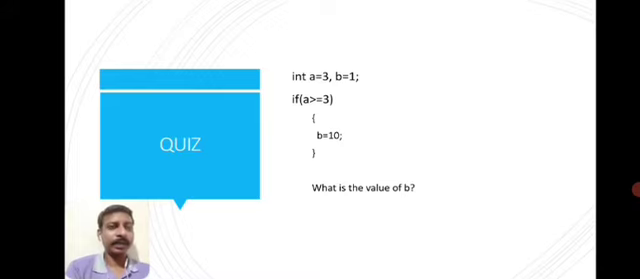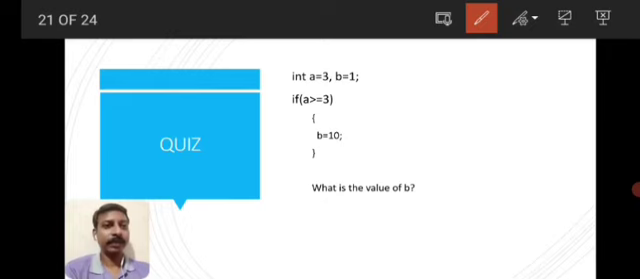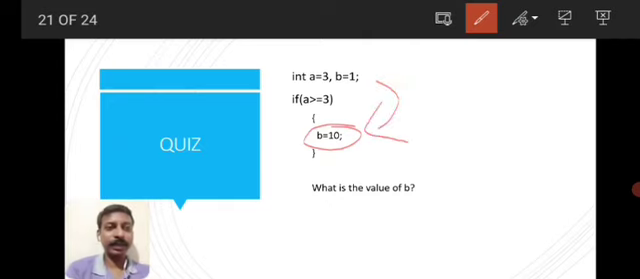Here, if A greater than or equal to 3, the value of A is 3. 3 greater than or equal to 3, it is correct, 3 is equal to 3. So it will come inside that if condition. Inside that if condition, we have B is equal to 10. So the value of B is replaced. Earlier B is 1, it is replaced with the value of 10. So now the value of B is 10.